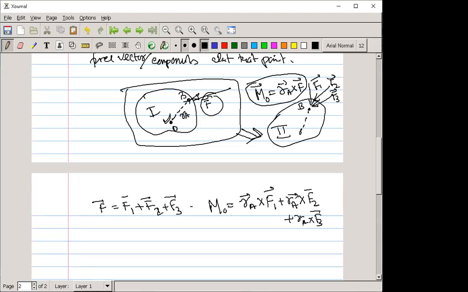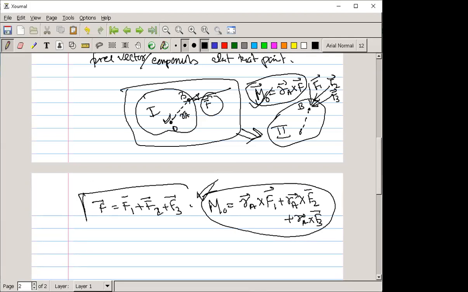This will give you the same result. This one and this one are equal. Anyone have any confusion here? The condition is only that the F vector is equal to the summation of all the other vectors. Anyone have any confusion? Please ask now. No, sir. It is clear, right?